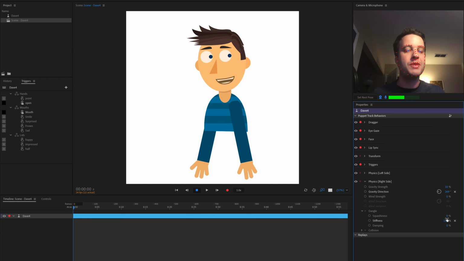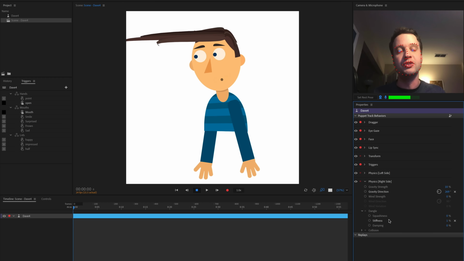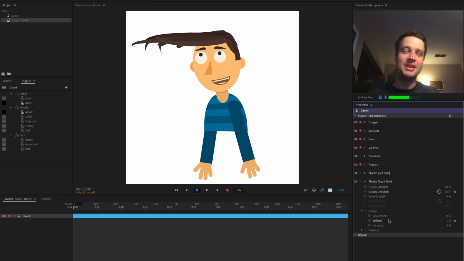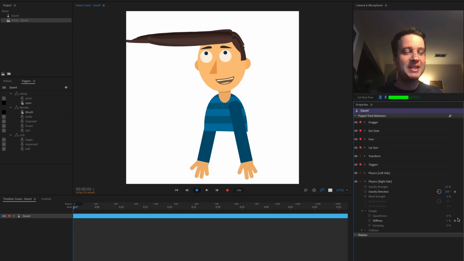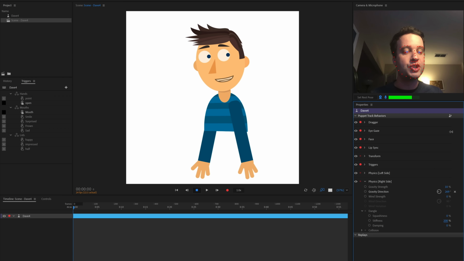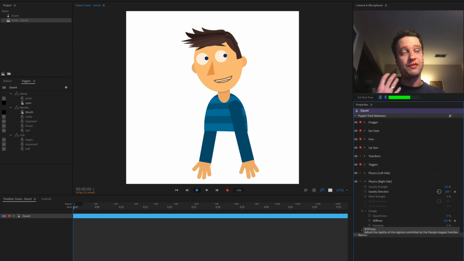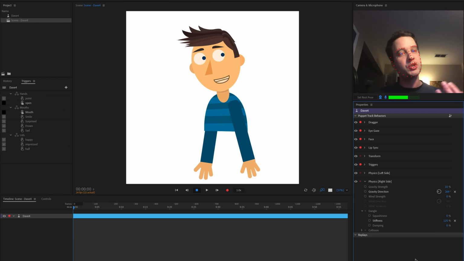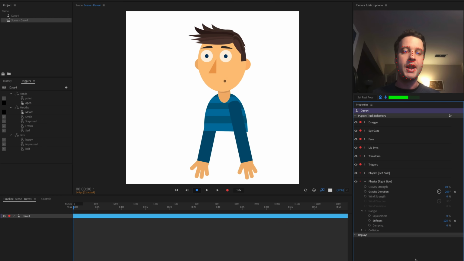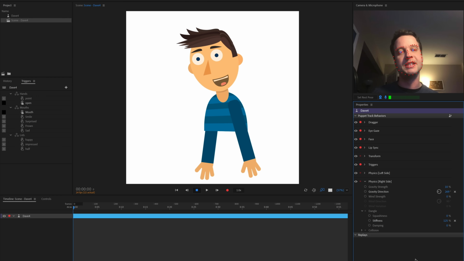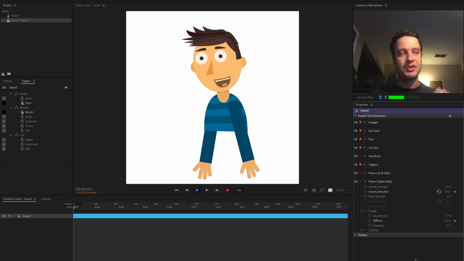That doesn't have too much sway. Now I can go super crazy, right? I could do 1 or 0, and that's going to be zero gravity crazy hair. I don't want that. Or I can do super hairspray and make it 200%, and then it's really stiff. It's not going to move. But play around with this and see what works best for your style. So 125 is looking good for what I want, and the little movements that my character does, that's going to give it a nice amount of bounce.